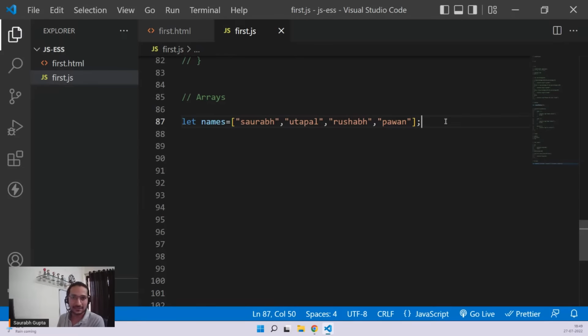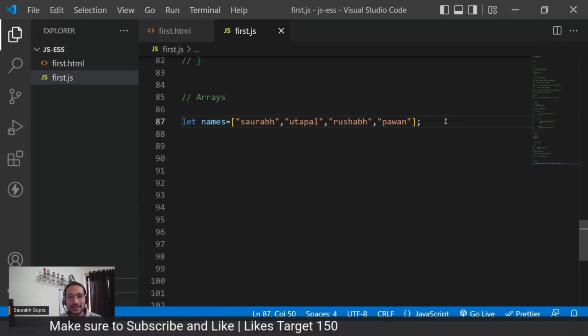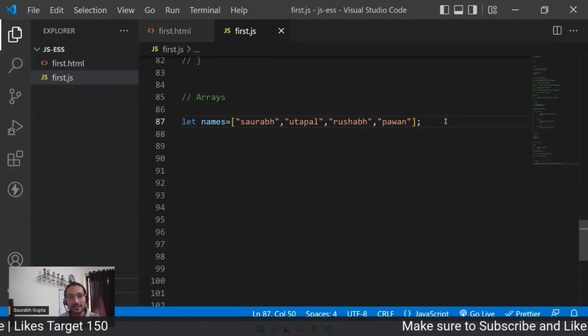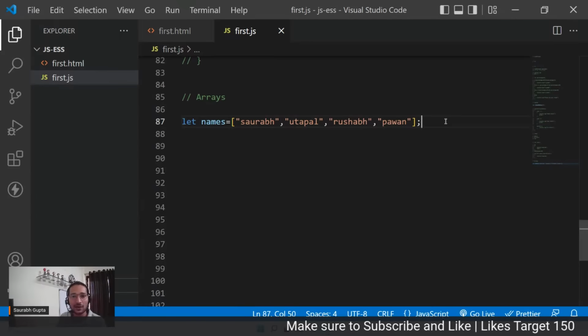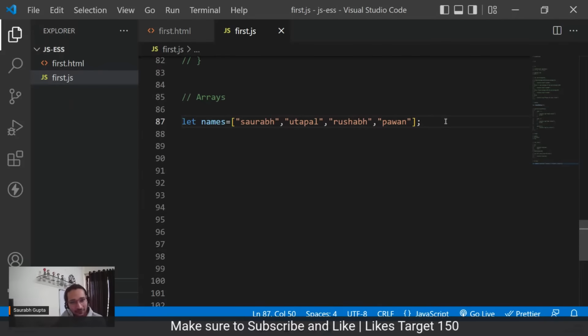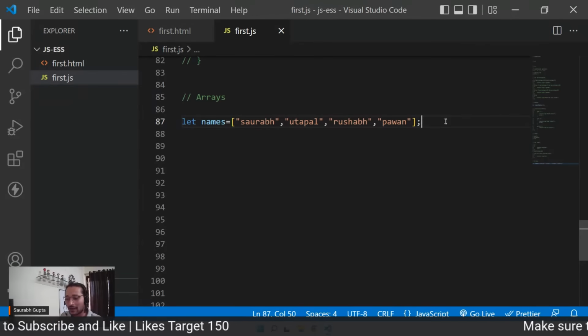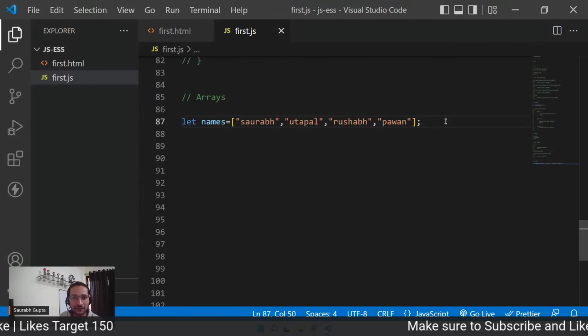But now the case is, if I'm storing all the four values at a single place, then how am I going to access a single value from that? So again, very, very easy. Just like, guys, see, in the normal world, when you arrange something in a sequence, if you want something from that sequence, you give it a number, right? For example, if there are five bicycles in front of you, and you want to tell someone that I want this bicycle, you'll tell him, okay, give me the fifth one, give me the fourth one, give me the third one. So you basically allot everything a number so that it's easier for you to tell, okay, give me the third one, give me the first one, give me the fifth one.